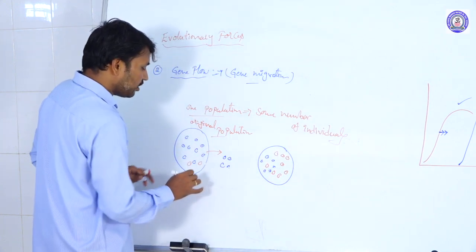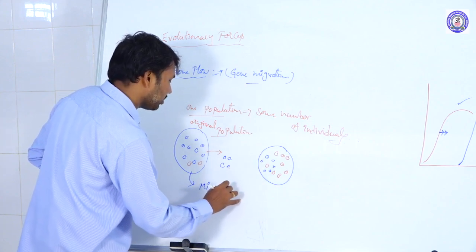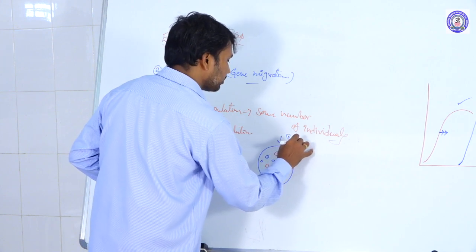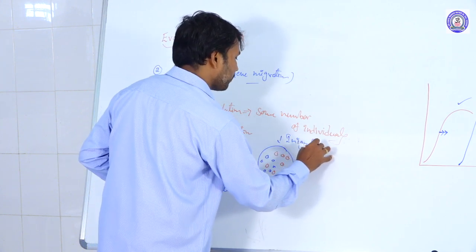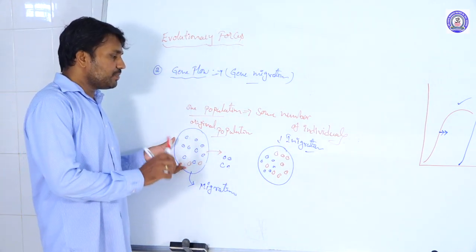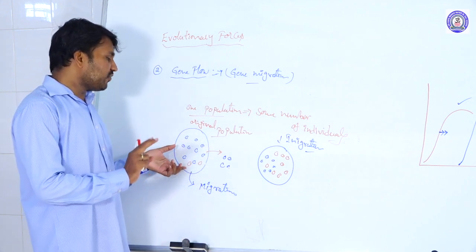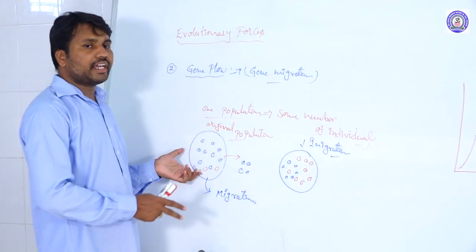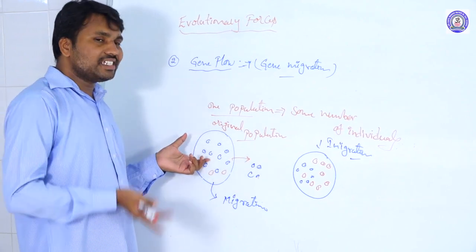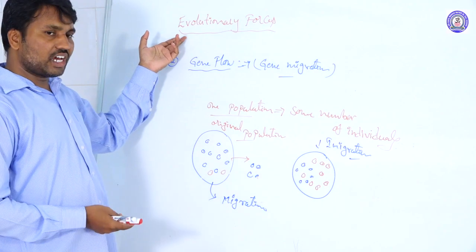That means they are migrating from here to there. Migration occurs, and in the new population immigration occurs. Because of the migration and the immigration, the allelic frequency of the population changes. Whenever the allelic frequency changes, the gene pool also changes, and the gene pool changes lead to evolutionary forces arising here.